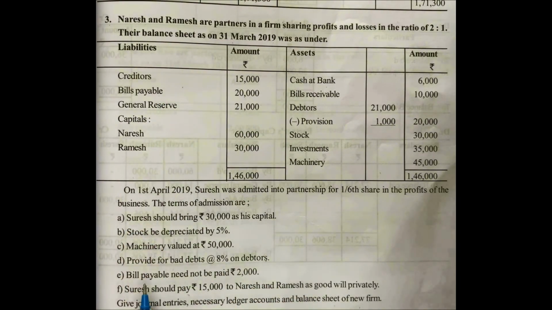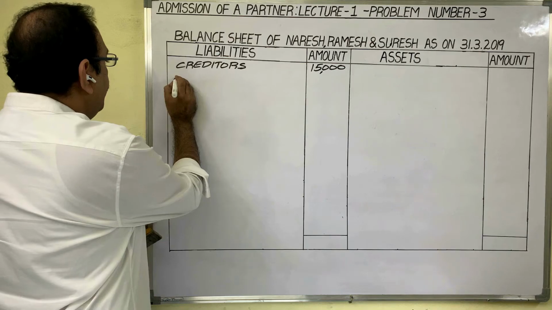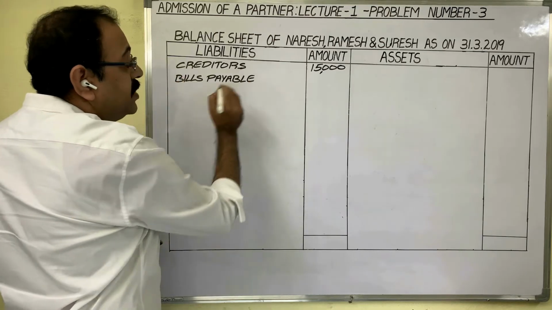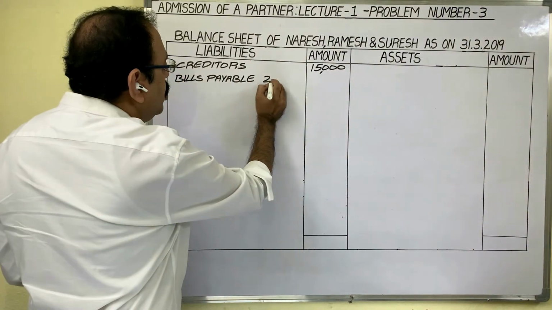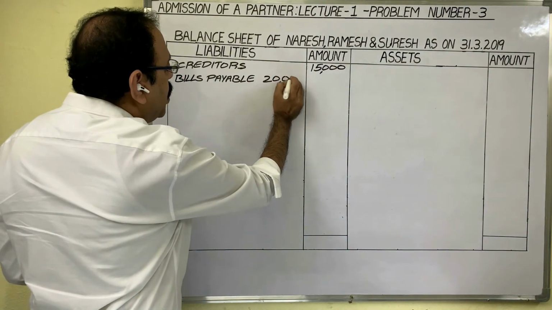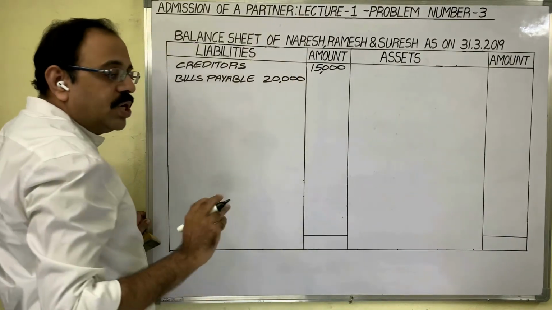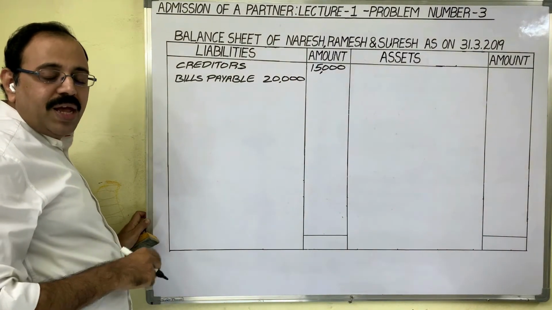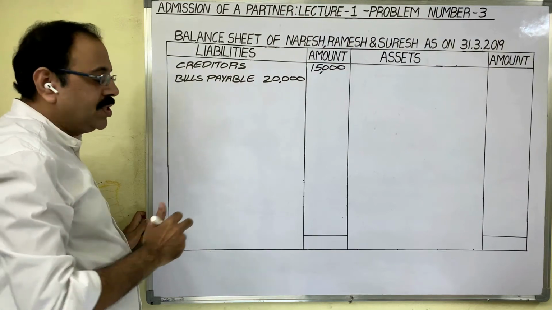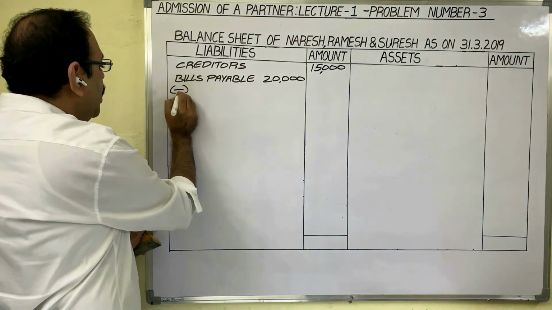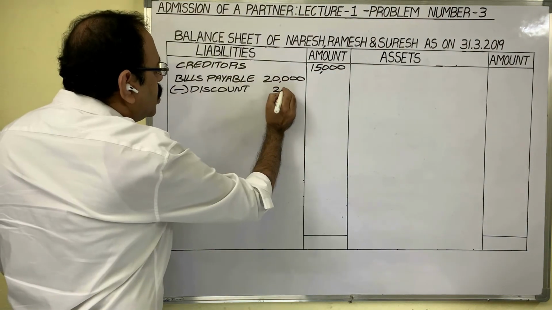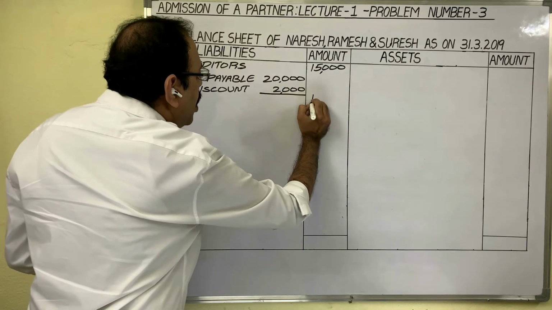Related to this, there is one adjustment: bills payable need not be paid 2,000 rupees. Bills payable. As there is adjustment, show this 20,000 rupees in inner column. 2,000 rupees we need not to pay. We can consider this as a discount. Minus discount 2,000 rupees. Net amount in outer column.